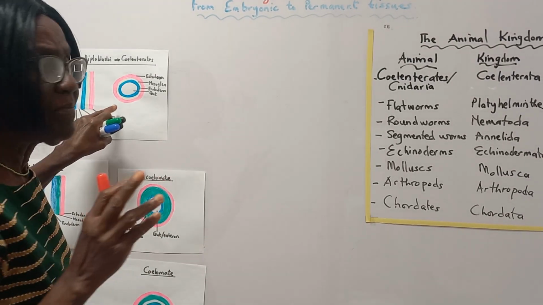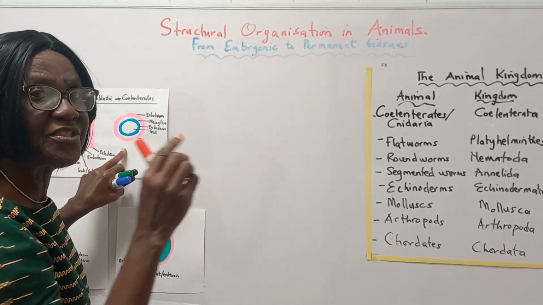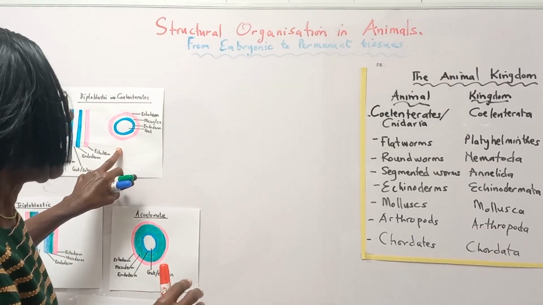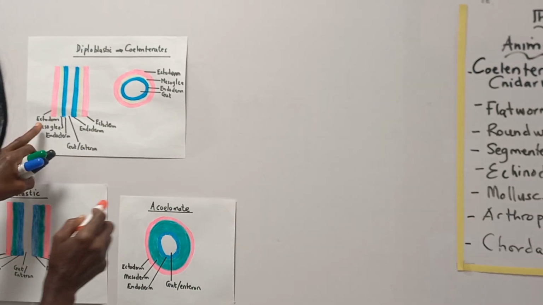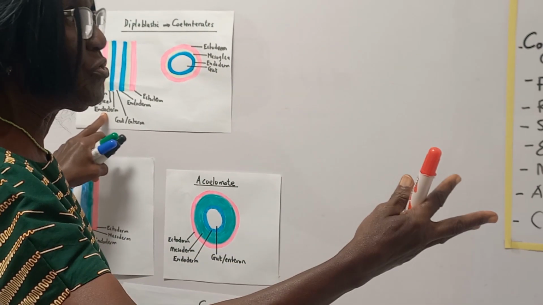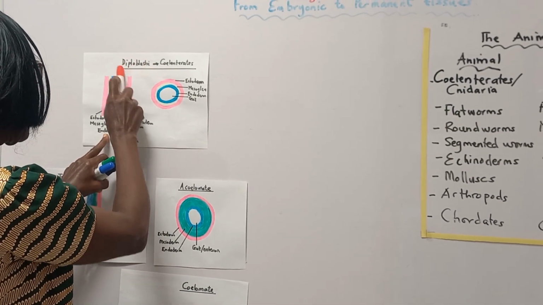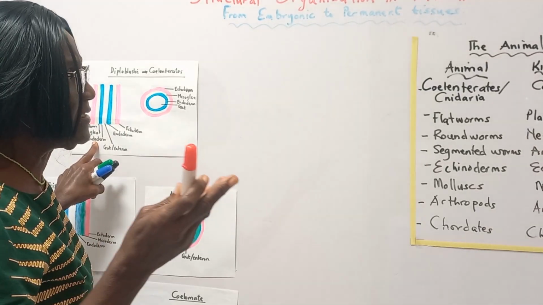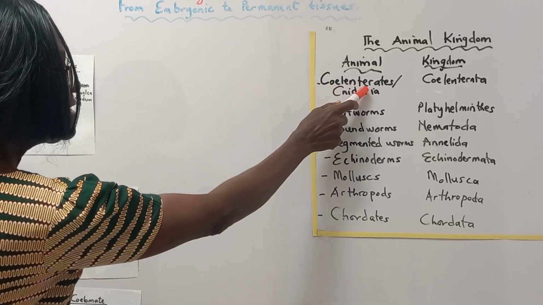Well, in animals that have two layers of embryonic tissue, the two layers are known as ectoderm and endoderm. They have only two layers of these embryonic body tissues. And these two layers of embryonic tissue finally become the whole organism, and so the organism is known as diploblastic, two layers in the germ or embryo, and those organisms are coelenterates.